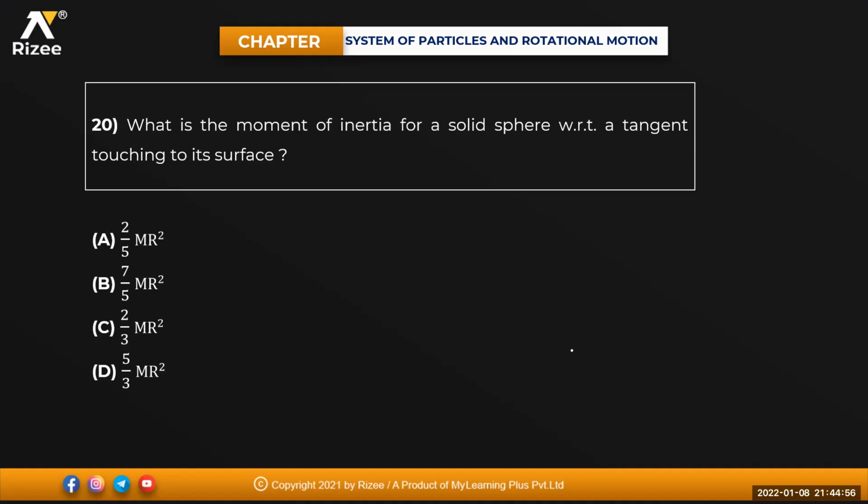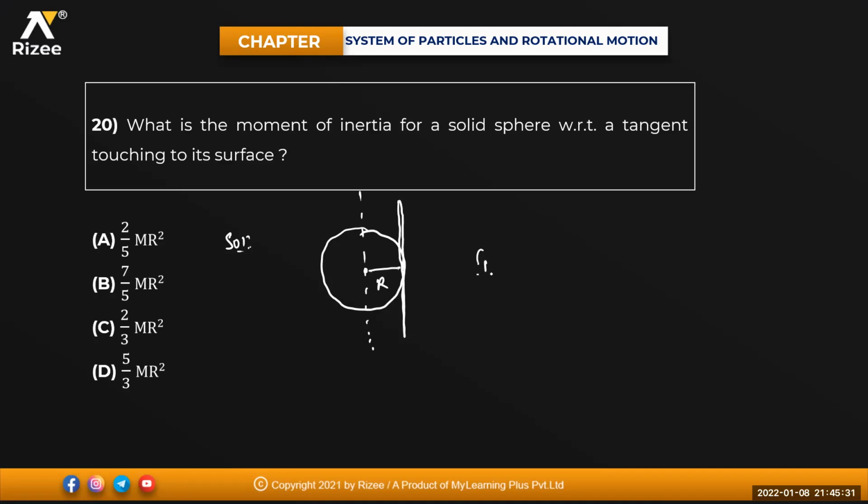Next one. What is the moment of inertia of a solid sphere with respect to a tangent touching its surface? This is your solid sphere and this is your tangent. An axis is passing through the diameter like this. The distance between them is nothing but r.